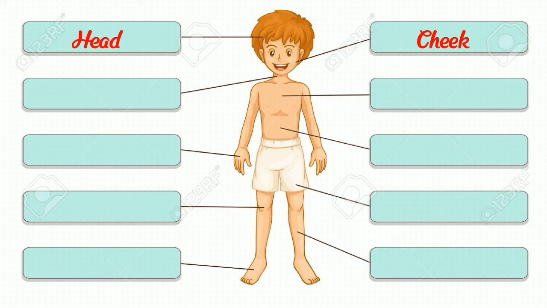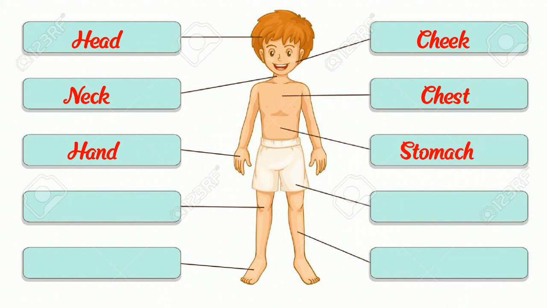CHEEK, cheek. Then here we can see it's our neck. NECK, neck. Then we can see here our chest. We can write CHEST, chest. Then hand. It is our hand. HAND, hand.